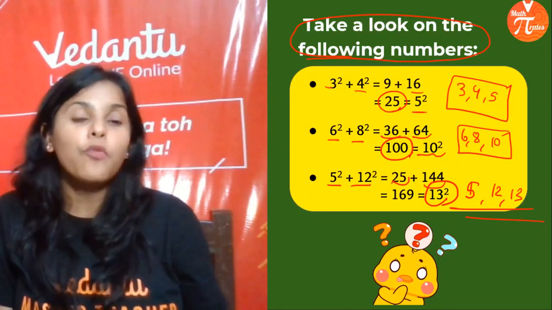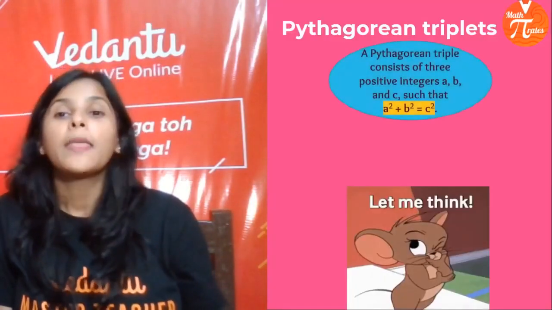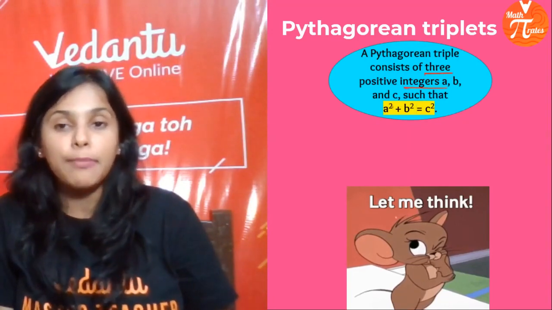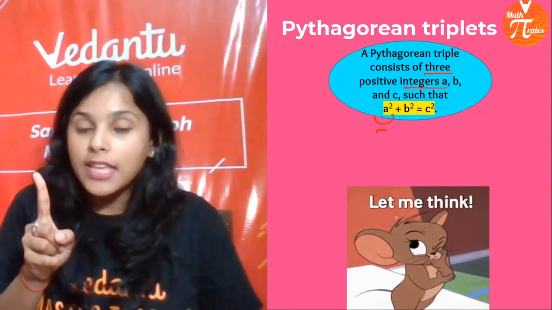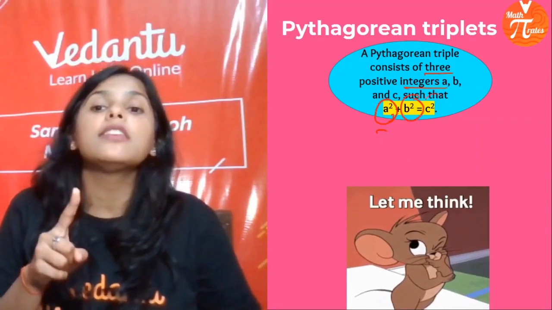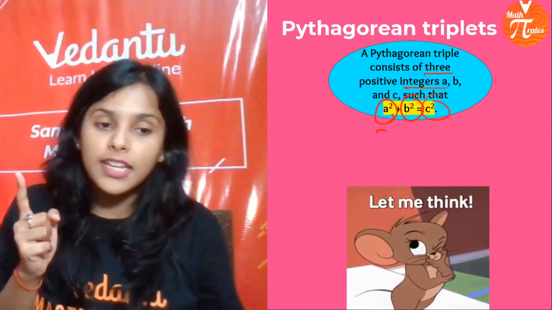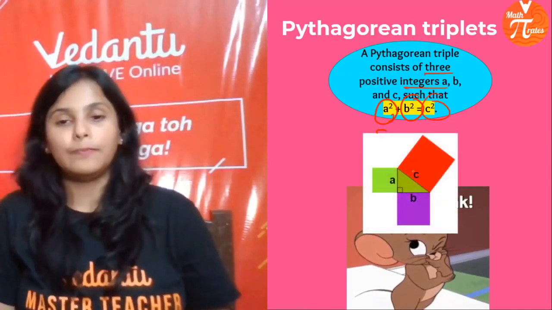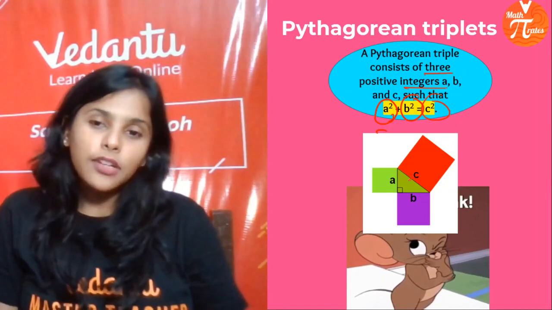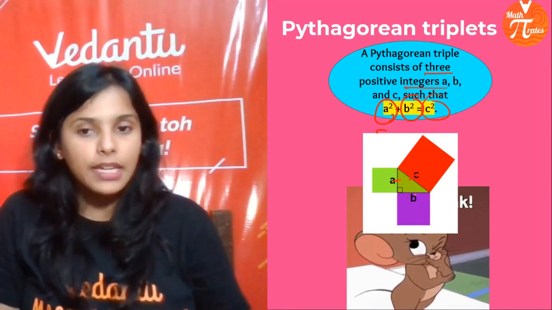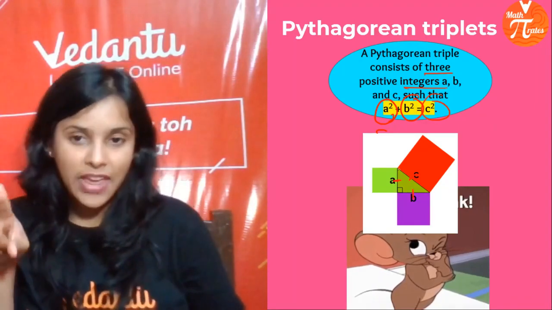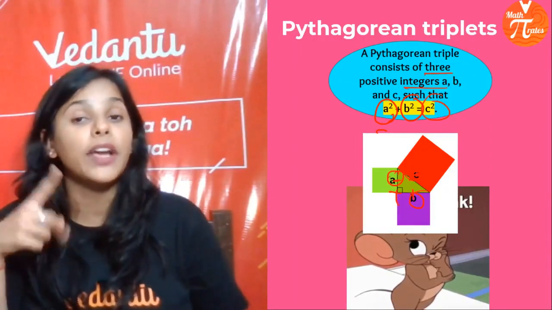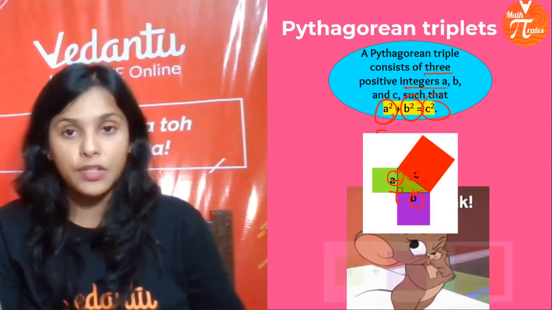Now let me give you one more insight into it. A Pythagorean triplet consists of three positive integers, that is a, b, c, such that a square plus b square is equal to c square. Isn't that amazing? So now let us take this example. When you take the longest side, the height and the base, and you have a square, b square, and just add them up, you will get c square. That is nothing but the hypotenuse, right?